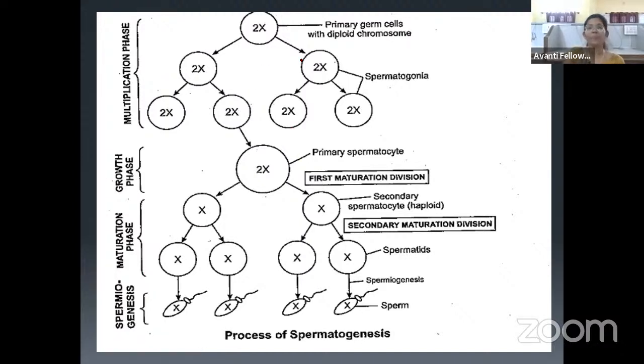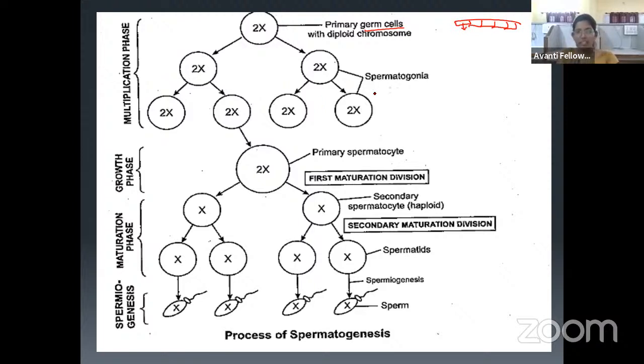Okay. So look at the diagram. Here we can observe the primary germ cell. As I said already, we are not talking about all the germ cells which are present here. Let us talk about only one germ cell. Let us say we have taken this germ cell.